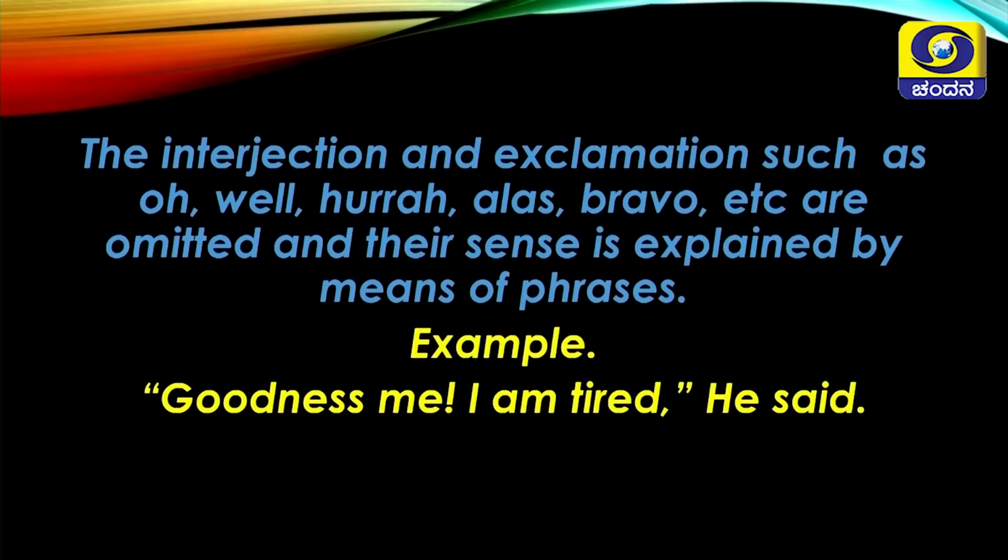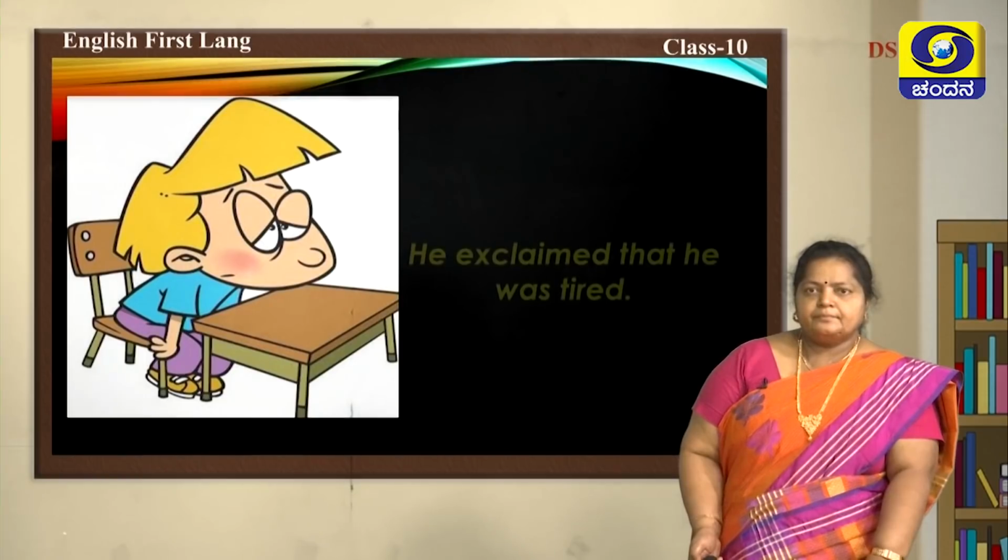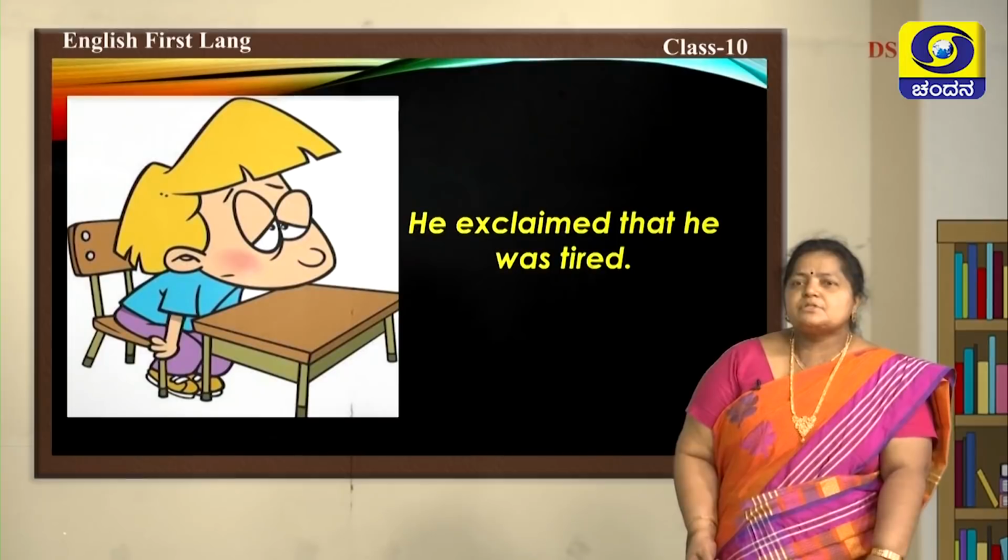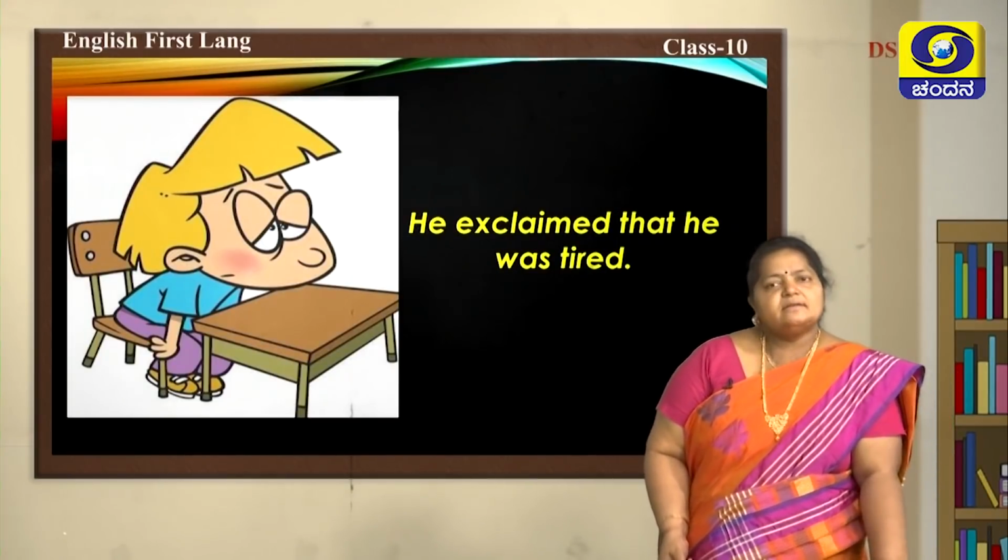The interjections and exclamations such as oh, well, hooray, alas, bravo, etc. are omitted and their sense is explained by means of phrases. Like, "Goodness me, I am tired," he said. How will he report it? He exclaimed that he was tired.